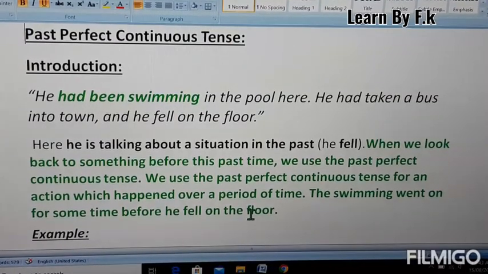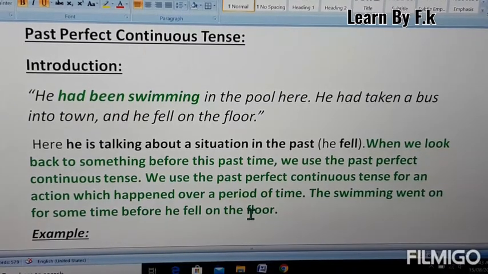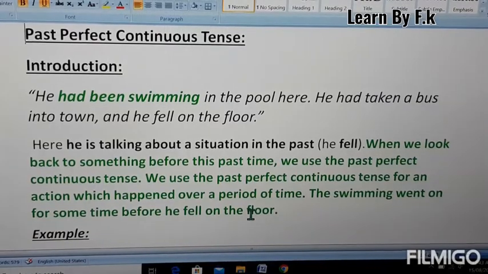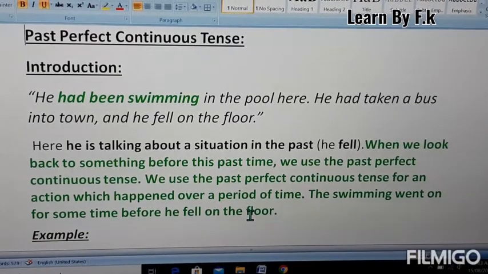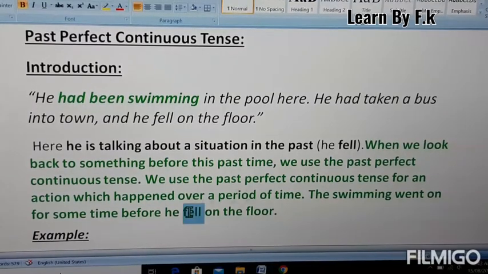So the past perfect continuous tense is about an action which happened over a period of time and before another activity in the past. For example, the swimming went on for some time before he fell on the floor. It means he fell on the floor, which is also the past simple tense, a past activity, and the swimming went on.